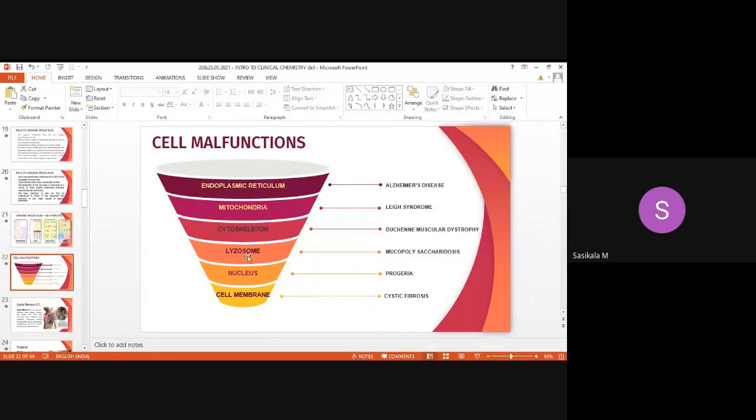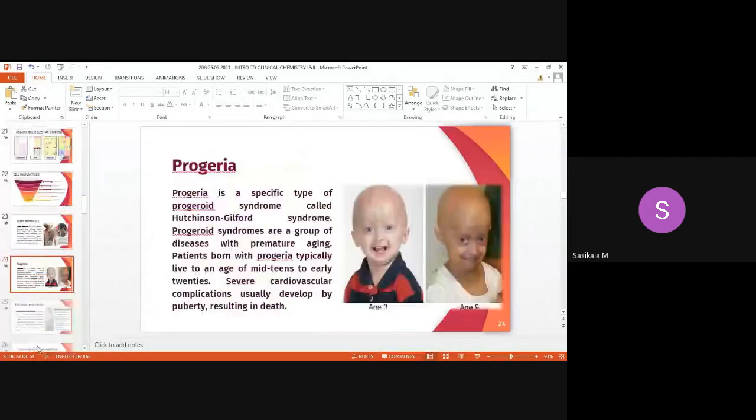That is the nucleus, dysfunction of the nucleus. What is the role of the nucleus? It carries the genetic information, where nucleic acids are synthesized. So when there is dysfunction in the nucleus, it causes a disorder known as progeria. We'll see what progeria is.